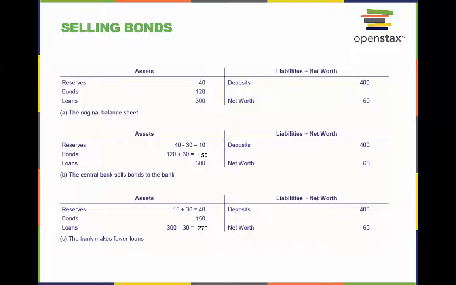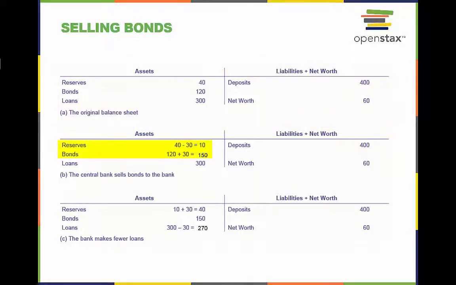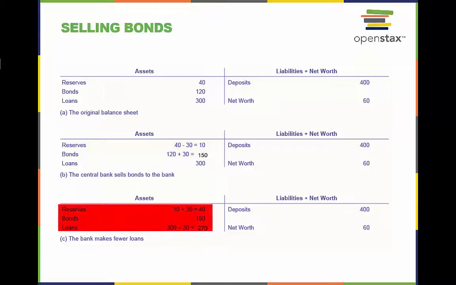Next, we see the Fed selling bonds to a bank. The top T account shows a bank's original balance sheet. The central bank, or Fed, sells bonds to the bank. This lowers the bank's reserves and increases its bond holdings. On the bottom, we see that the bank cannot lend as much as it used to.